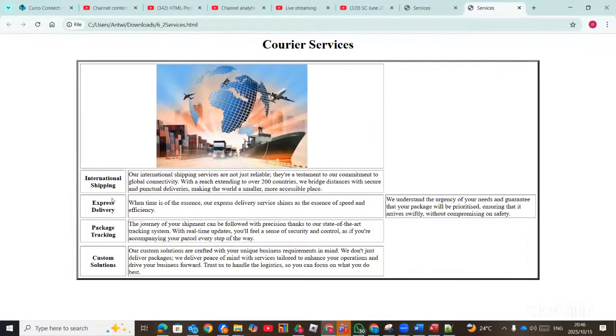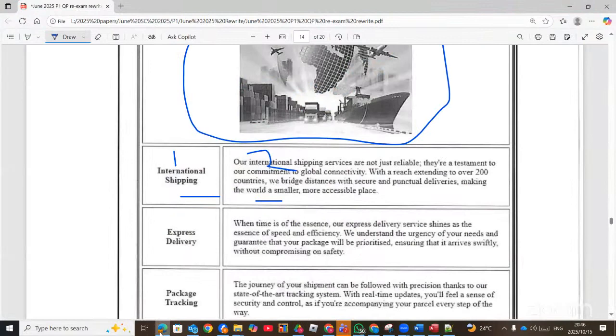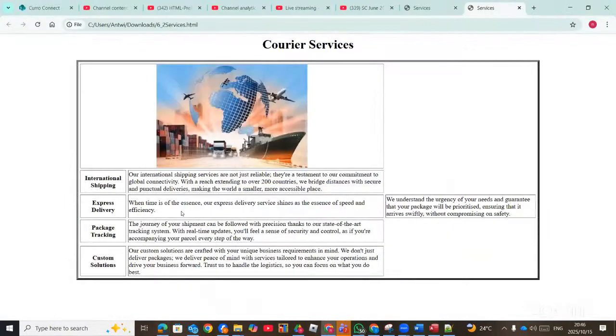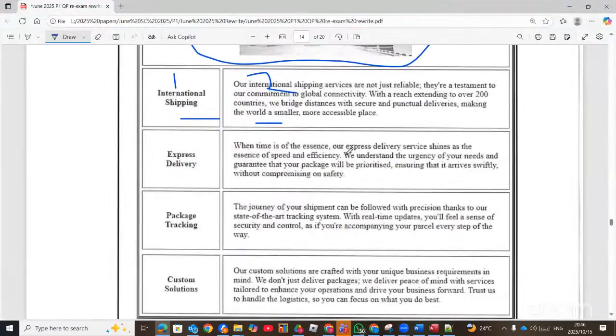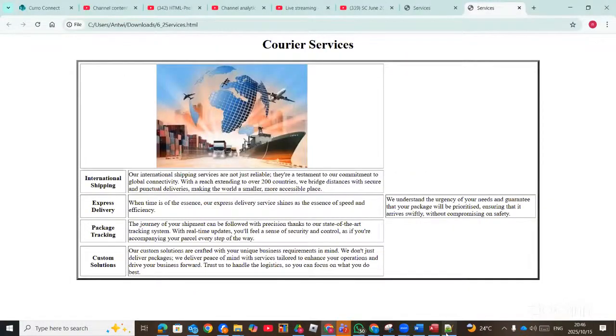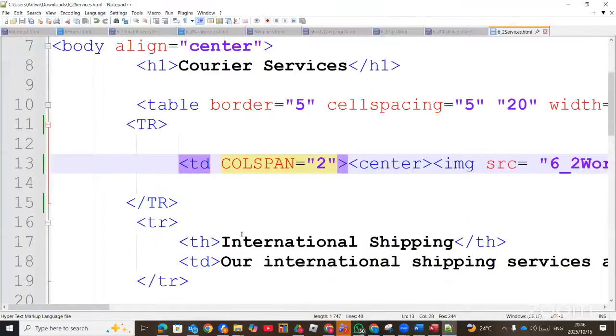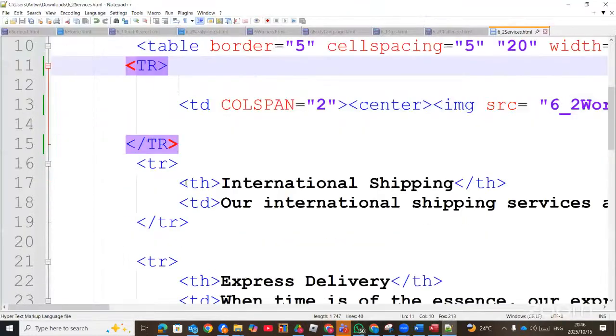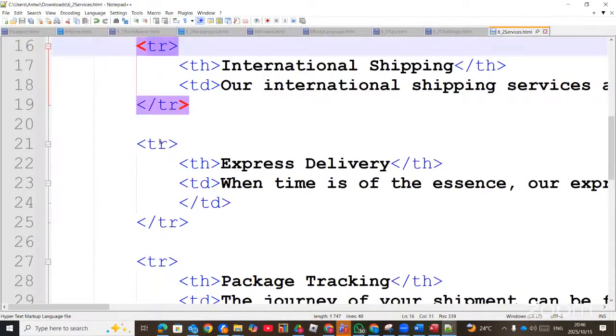Now the second row is what time, this one and that one. And the third row is the package. So meaning we understand must also be in the second row. They must all be in the second row, like you can see here. And then our screen is not there. So we have to move this one to this second row. So let's check that row and then we'll see. So this is row 1, row 2, and row 3.